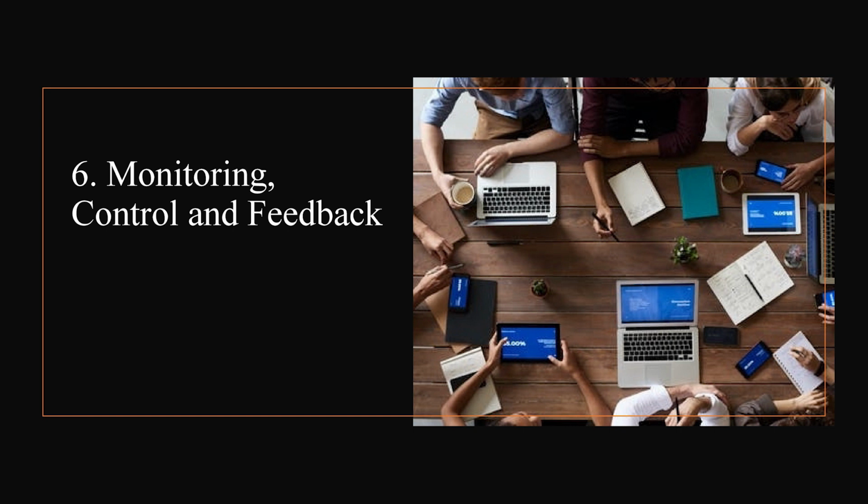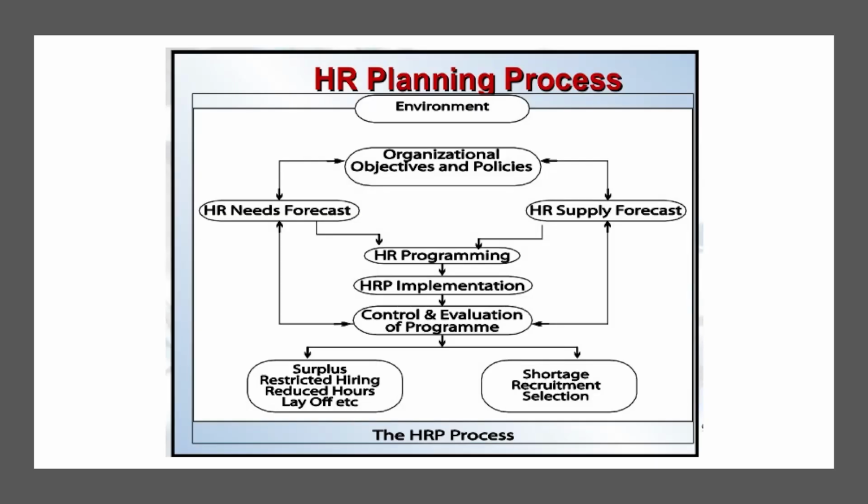Basically, in this step an organization always needs to be aware of human resource demand and supply, and if deficiencies are there, then they have to be removed so that there will always be availability of the required number of employees for various jobs. So these were the various steps of human resource planning. In the next slide, you can also see the human resource planning diagram.